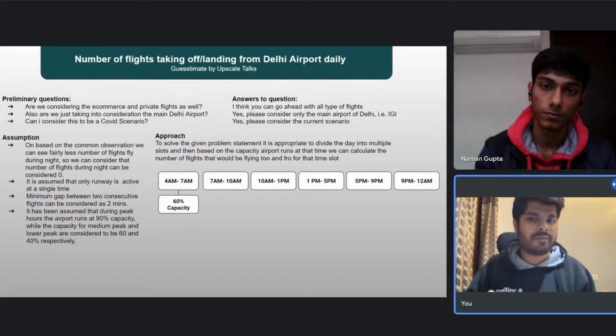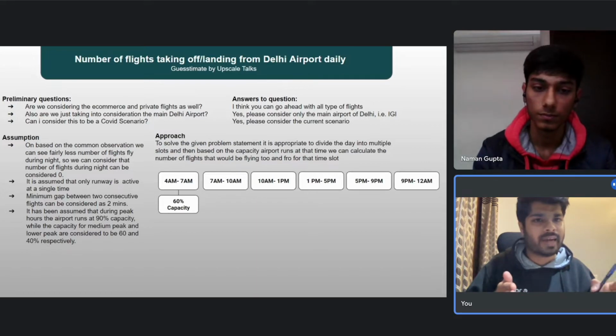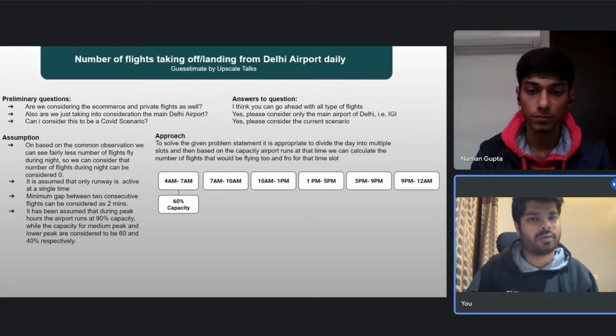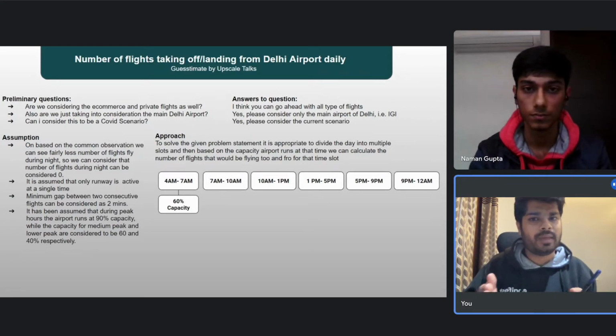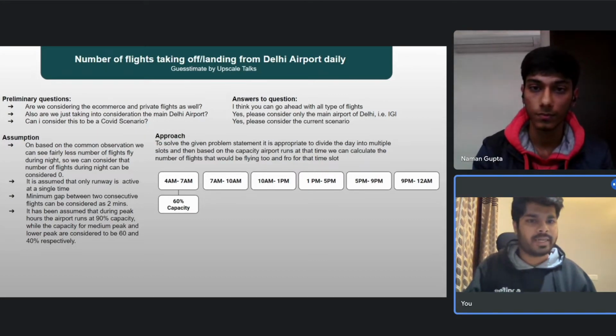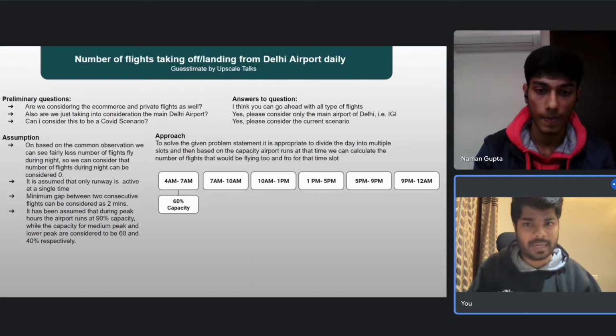But for the 7 a.m. to 10 a.m., I think it is a kind of peak hour, because I have seen a lot of business people traveling around or taking flights, or coming back. So I will be assuming that this will be my peak hour for the problem statement. That is, it would be running at 90% capacity.